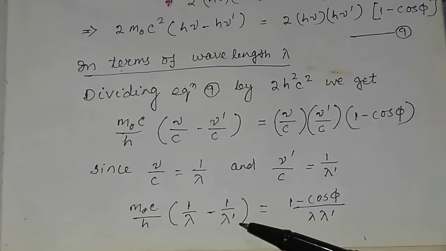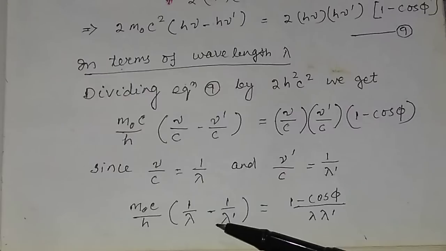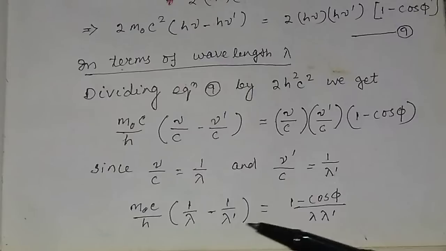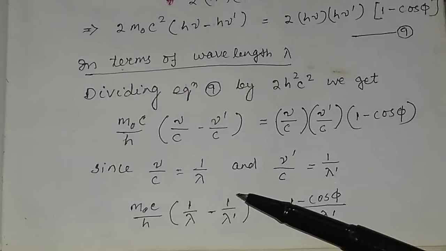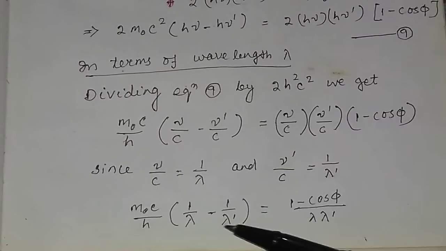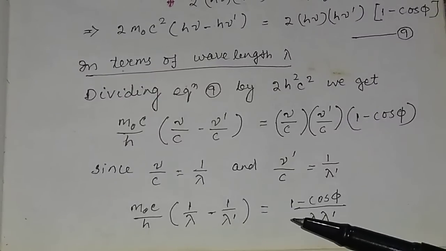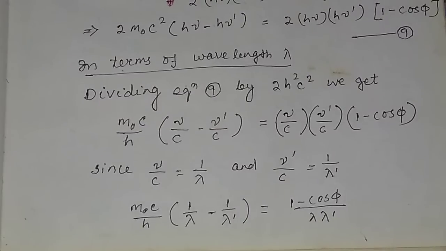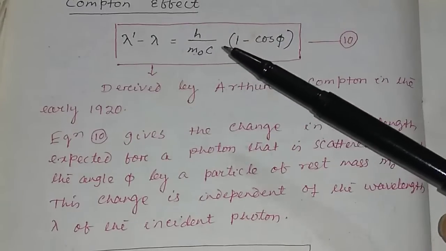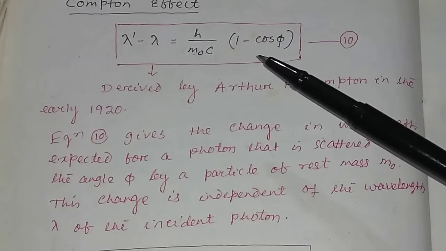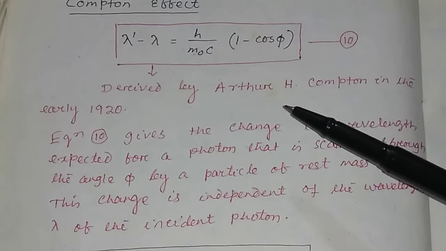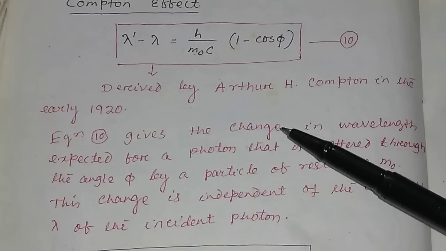And if you take the difference of this, in the denominator you have lambda prime, in the numerator you have lambda prime minus lambda. So lambda prime will cancel. So what will lambda prime minus lambda be? Lambda prime minus lambda will be equal to, you take this to the right hand side, h by m0 c into (1 minus cos phi). So lambda prime minus lambda is equal to h by m0 c into (1 minus cos phi). So this is your Compton's equation, which was derived by author H. Compton in the early 1920s.